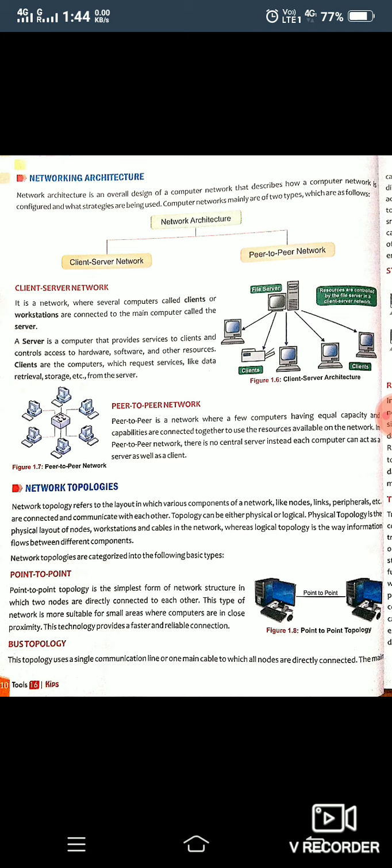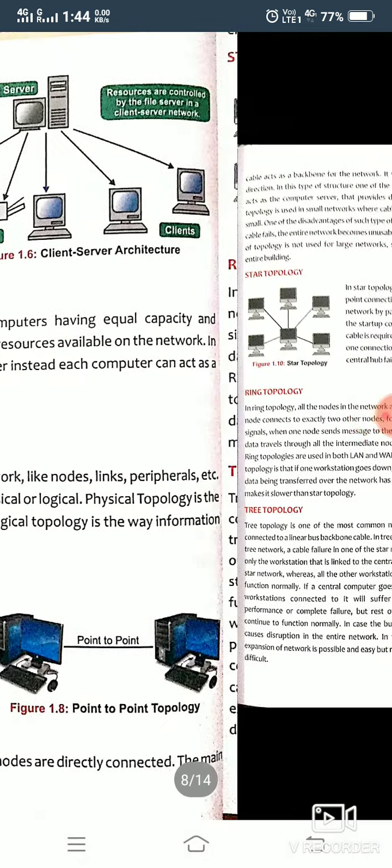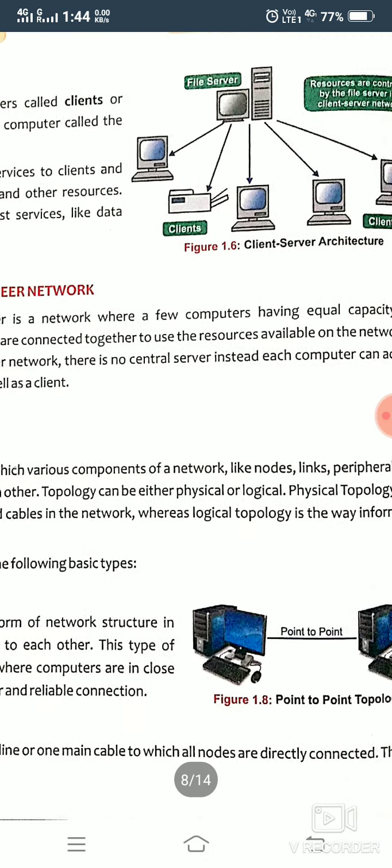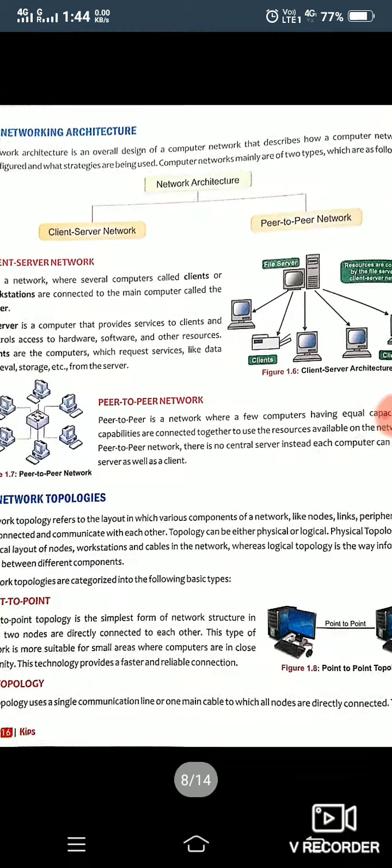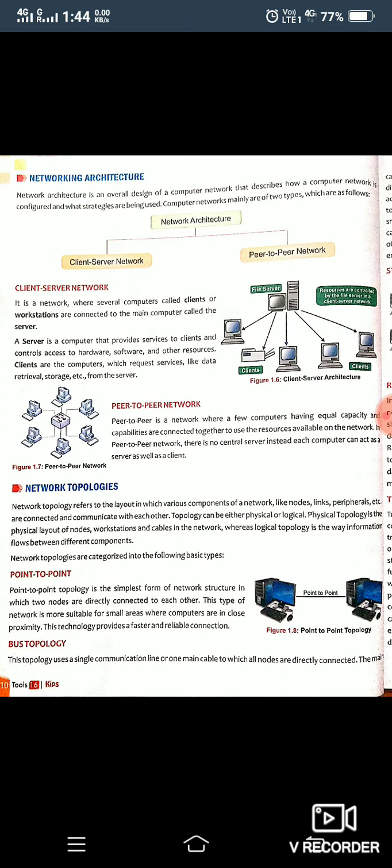First one is point to point topology, which is the simplest design of network structure in which two nodes are directly connected to each other, meaning systems connected to each other point to point, with the help of a cable. So it is used when you want to create a very limited type of network or small area network, and computers are kept close together. There you can use this topology.